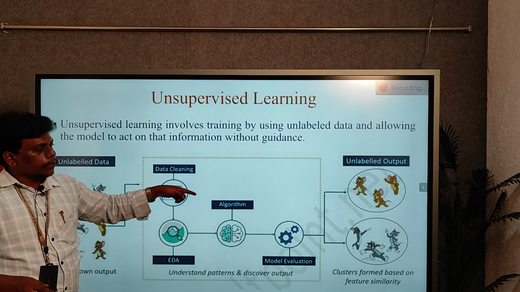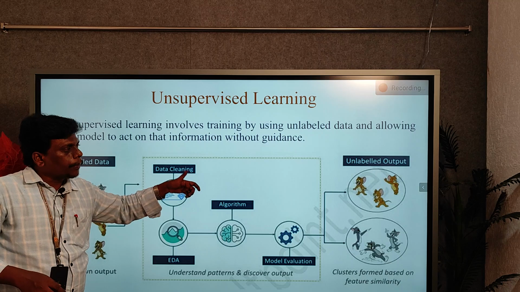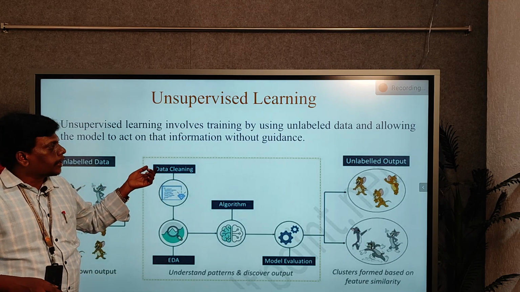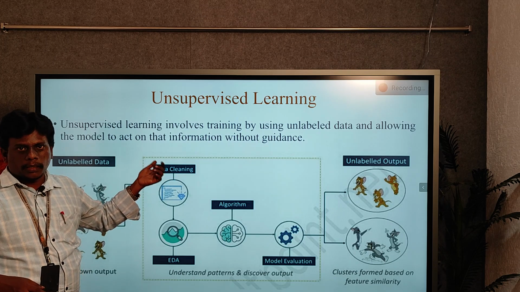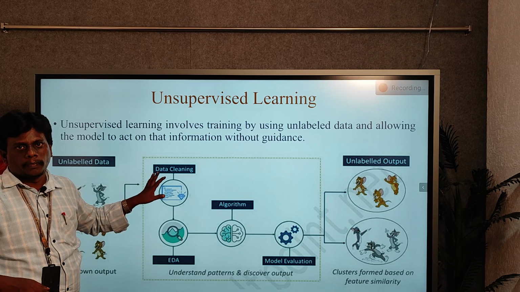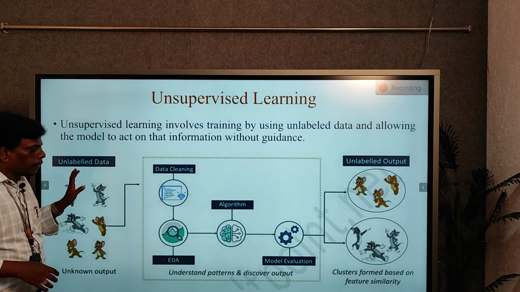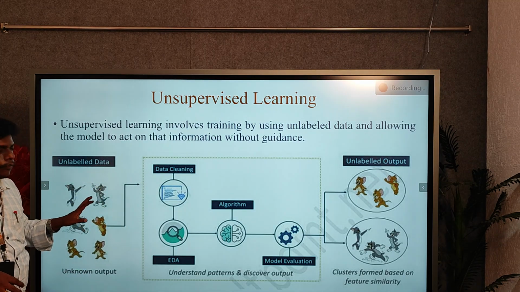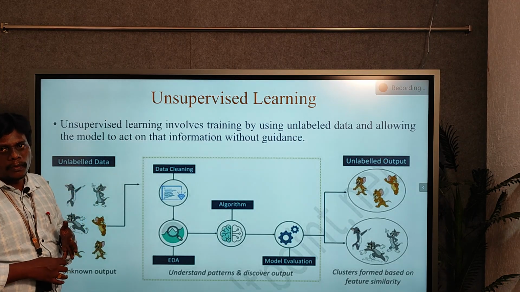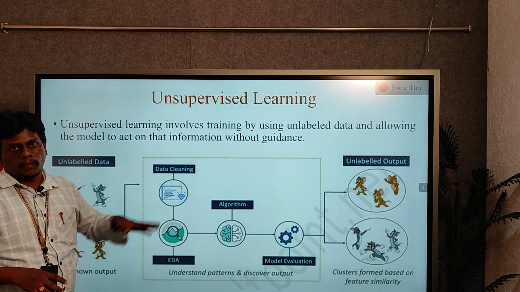But in this scenario, the machine can't predict any images or any data because there is no proper guidance for the given data. We are simply giving data without any labels.